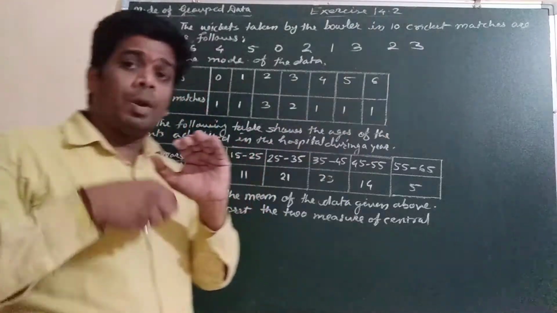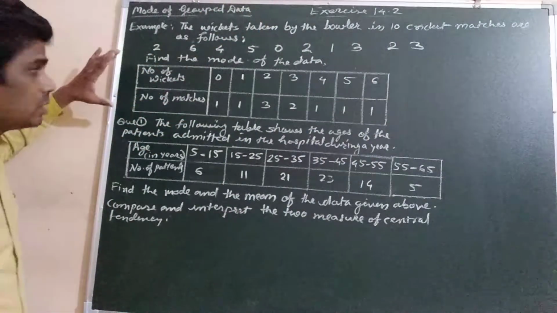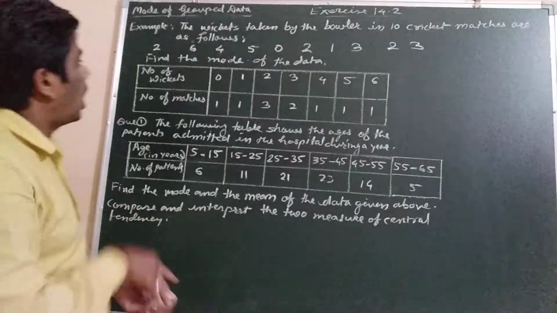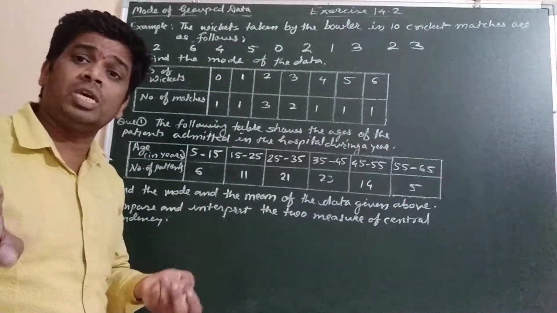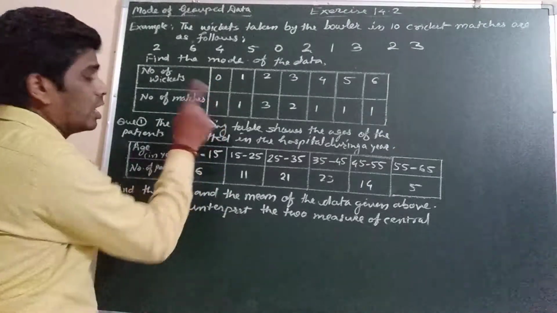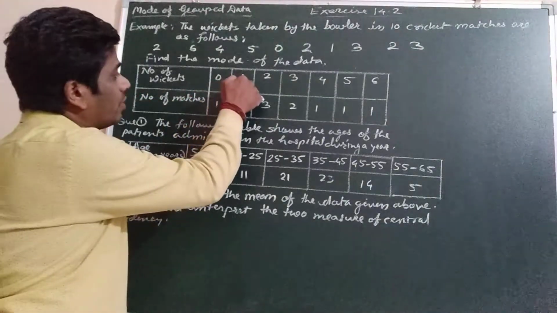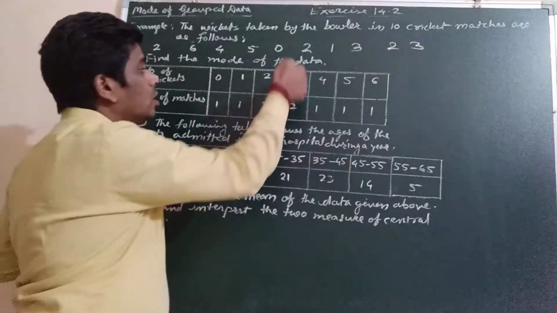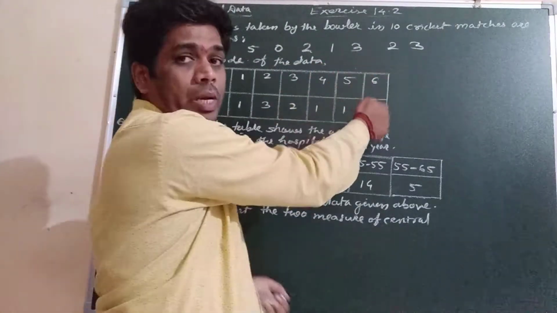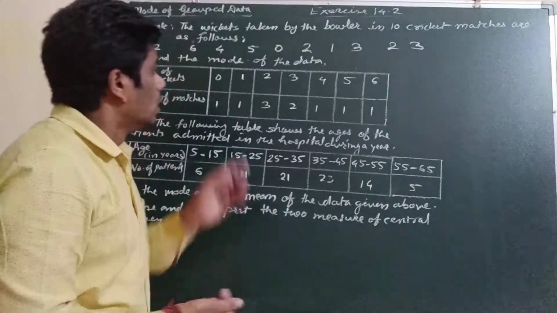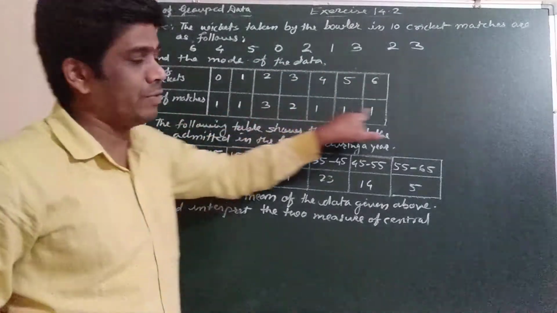Or if you write it in tabular form, this will become grouped data. So how do we write this? 0 wicket means no wicket: the number of matches in which he has not taken any wicket is 1. So 0 wicket, 1 match; 1 wicket, 1 match; 2 wickets in 3 matches; 3 wickets in 2 matches; 4 wickets in 1 match; 5 wickets in 1 match; 6 wickets in 1 match. Here in this tabular form you have to see the maximum frequency.